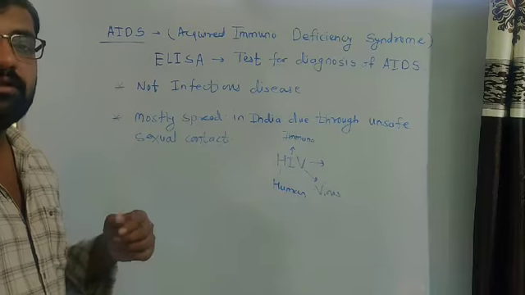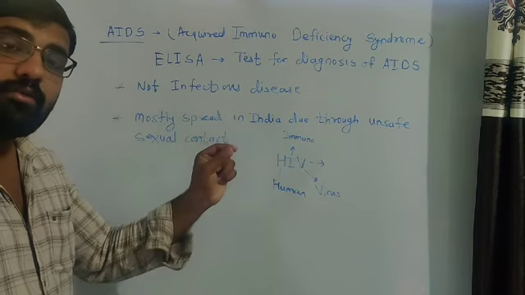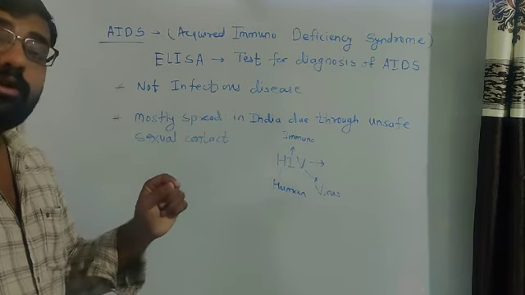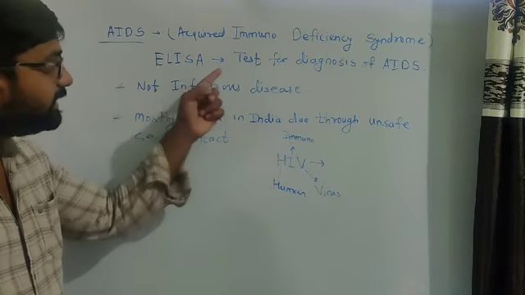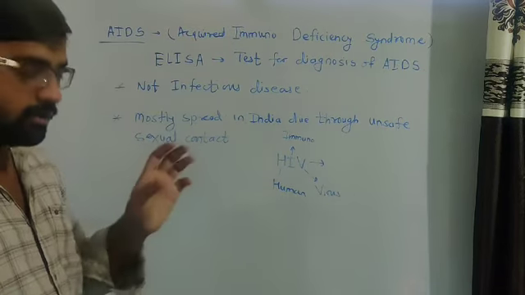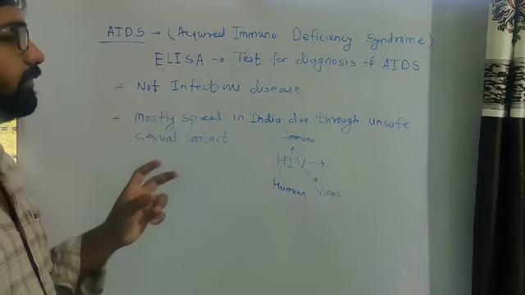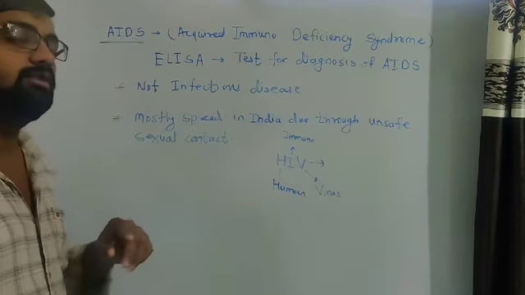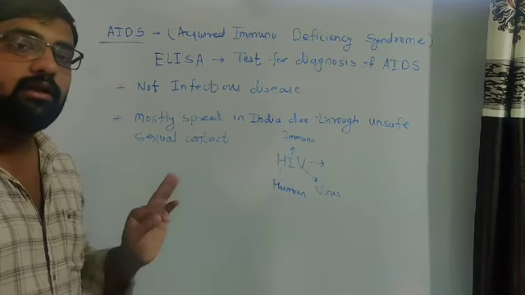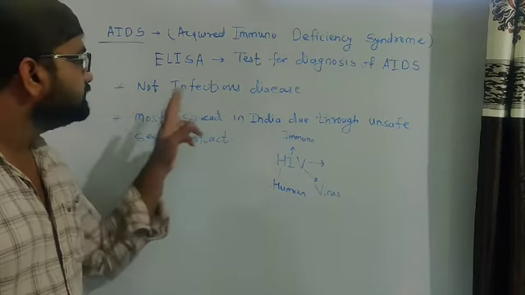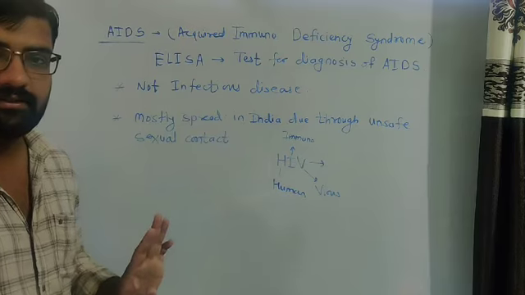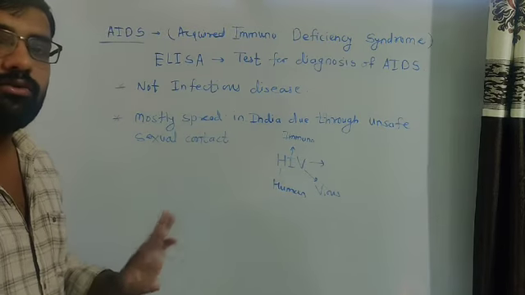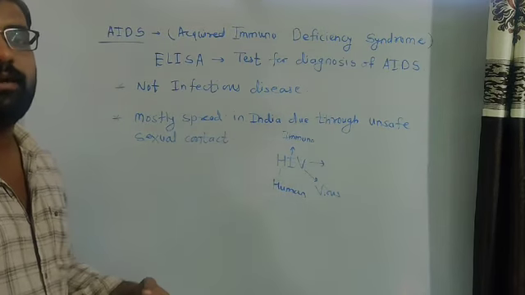As we see DOT in case of tuberculosis, then ELISA for AIDS. Those names we have to remember for the matched pairs. ELISA is a test used for the proper diagnosis of AIDS. It is not an infectious disease, and it does not spread through personal contact with the infected person.